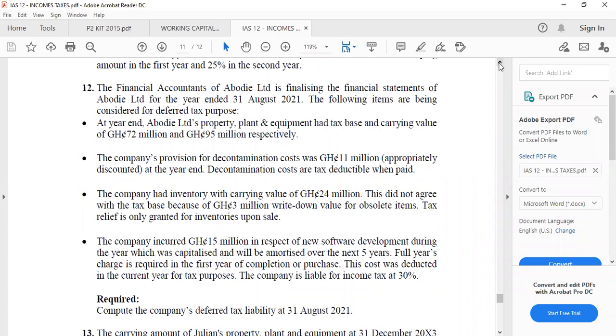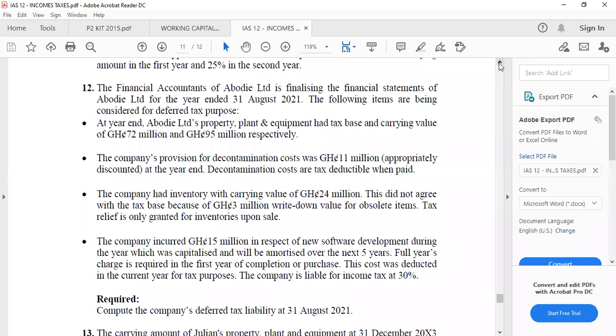4. The company incurred 15 million cedis in respect of new software development during the year, which was capitalized and will be amortized over the next 5 years. A full year's charge is required in the first year of completion or purchase. This cost was deducted in the current year for tax purposes. The company is liable for income tax at 30%. Compute the company's deferred tax liability at 31st December 2021.